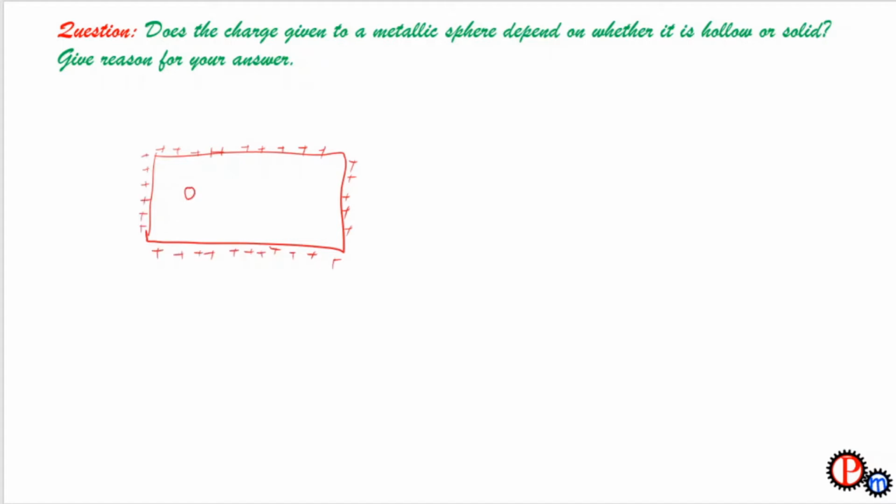So if there is a metallic sphere and it is a solid sphere, then all the charges of this sphere will also be located at its surface and there will be no charge inside the sphere. Or if it is a hollow sphere, then also all the excess charges will reside on the surface.